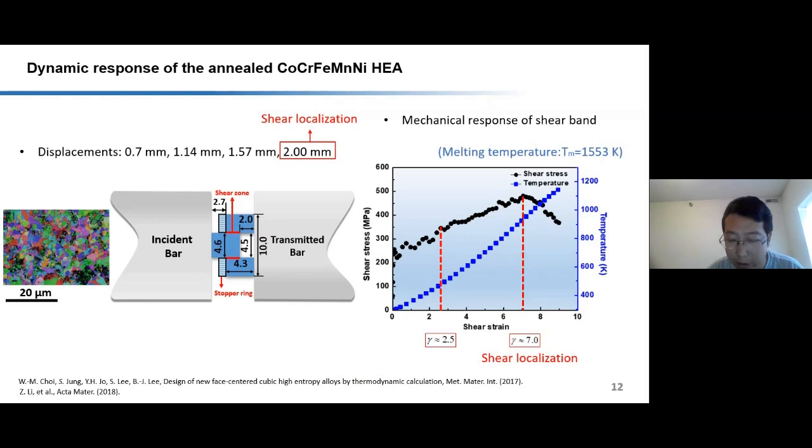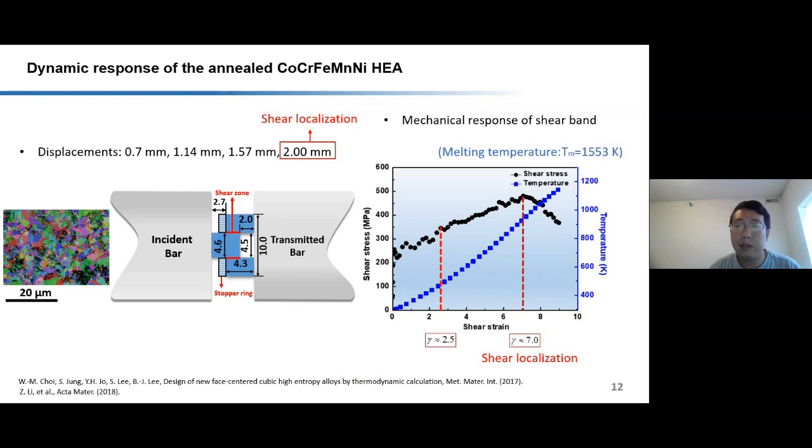This material has very high fracture toughness. We then control the displacement by a stopper ring for the hat-shaped specimens. We tested the material under dynamic loading and found only the one with the highest displacement, 2 mm, formed a shear band. This corresponds to a very large strain of 7.